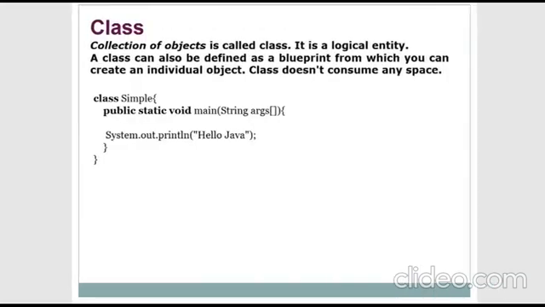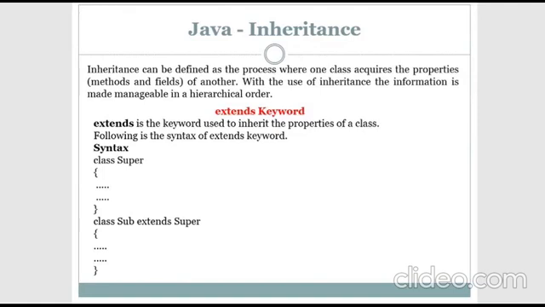If you know the object very well, then you can easily create classes. A class is simply a collection of objects, or a blueprint to create individual objects. If you still didn't understand what exactly a class is, here is a simple example. I have created a simple class called simple with a one-line statement to print hello Java. If you know objects and classes very well, it will be very useful to learn advanced Java concepts.